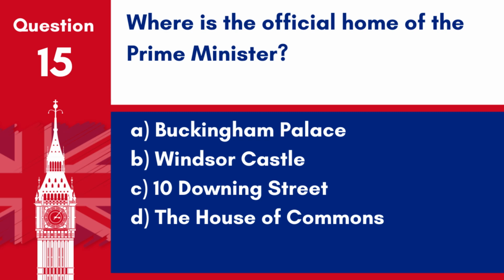Question 15. Where is the official home of the Prime Minister? A. Buckingham Palace. B. Windsor Castle. C. 10 Downing Street. D. The House of Commons. Answer C. 10 Downing Street. The official residence of the Prime Minister of the UK is 10 Downing Street.